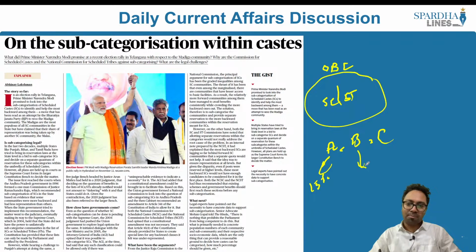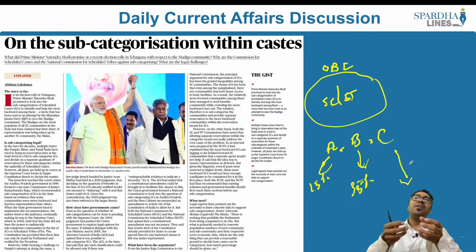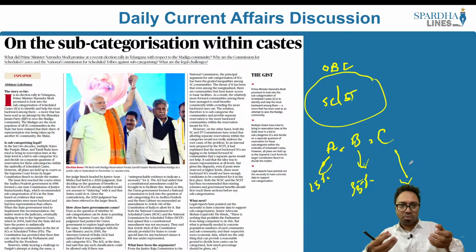Then we have the B community, which, let's say, has less economic prosperity in comparison to A. So I'm going to say that 35% will be reserved for this B category, and the C category has performed abysmally. They're not able to derive any of the economic prosperity because A and B are taking away all the advantages. So what am I going to do?